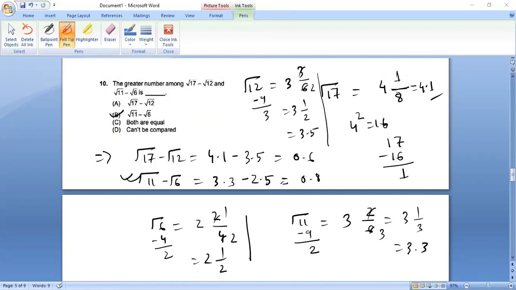Question 11 is also quite the same, and 12 is also quite the same. We are not going to do it.